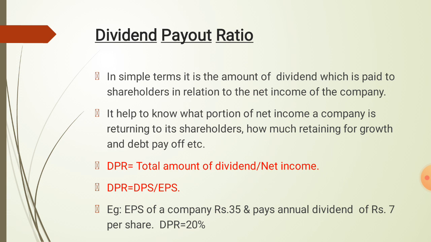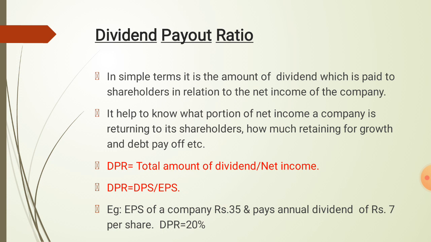Next is the dividend payout ratio. In simple terms, it is the amount of dividend which is paid to shareholders in relation to the income of the company, that is, in relation to the net income of the company. It helps to know what portion of net income a company is returning to its shareholders, and how much it retains for growth, debt payoff, etc. The dividend payout ratio DPR is equal to total amount of dividend divided by net income, or the DPR is equal to DPS divided by EPS.